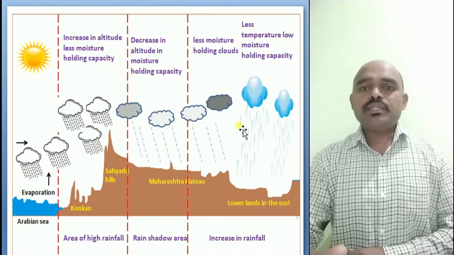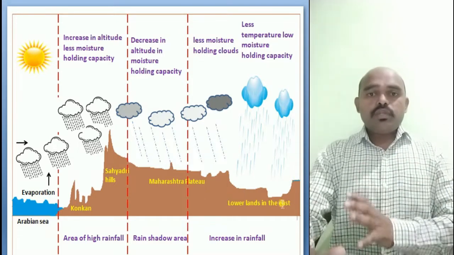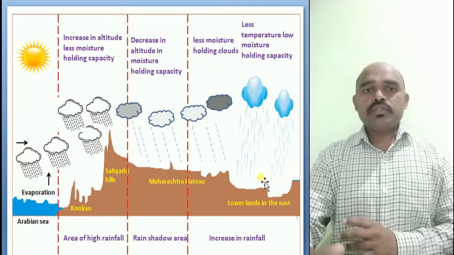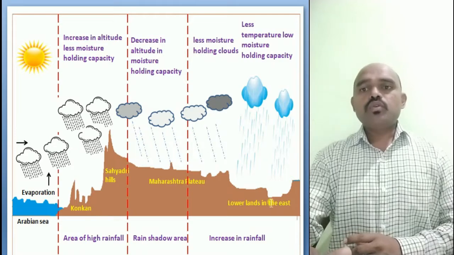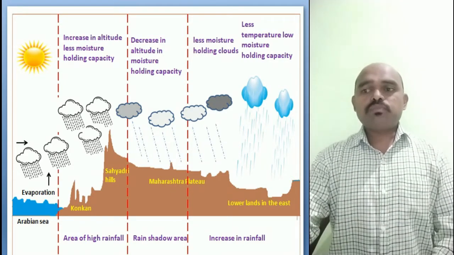Because in the east side also we have different types of mountains. So they also become obstacles for all of this. My dear students, I hope you understood all of this. On the map also I am going to explain this to you.